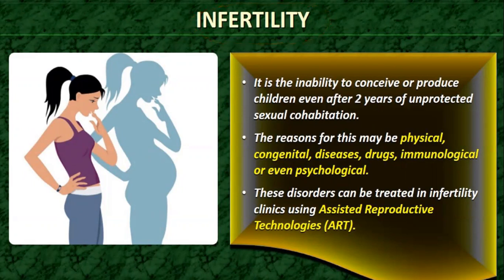There can be many reasons. Sometimes it may be a genetical problem. Sometimes it may be a problem associated with some part of your body. Sometimes it may be a part of some diseases in the body. It can be immunological or even psychological reasons. So the reasons for that can be physical reasons, congenital reasons, diseases, drugs, immunological, or even psychological.